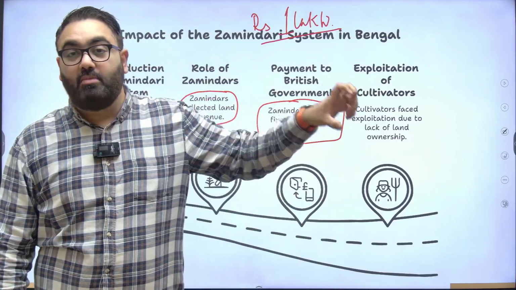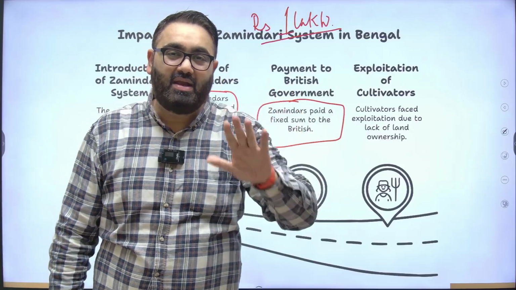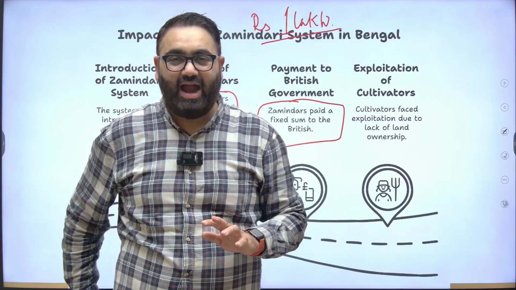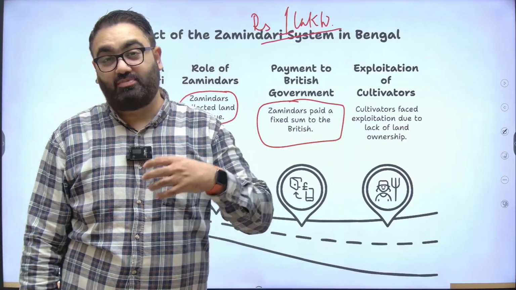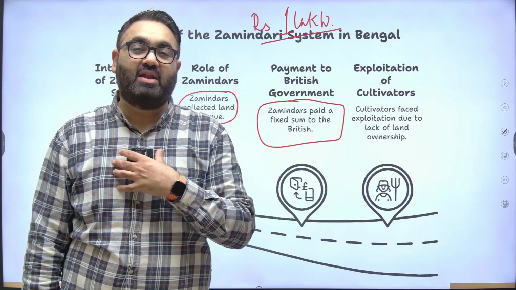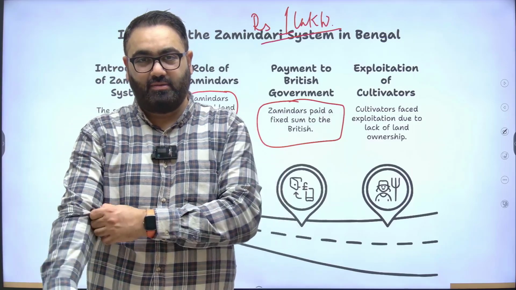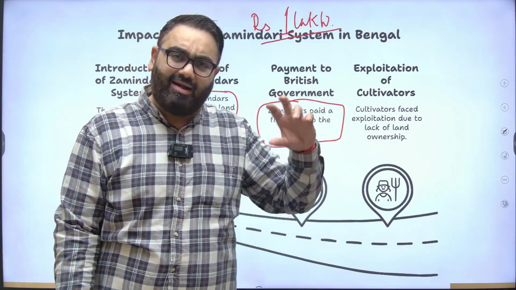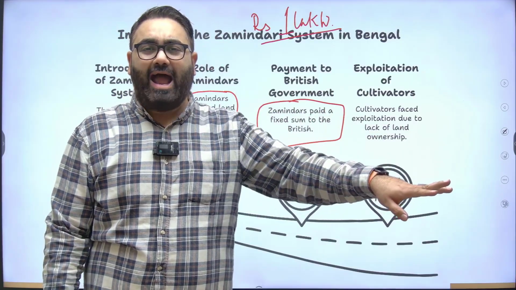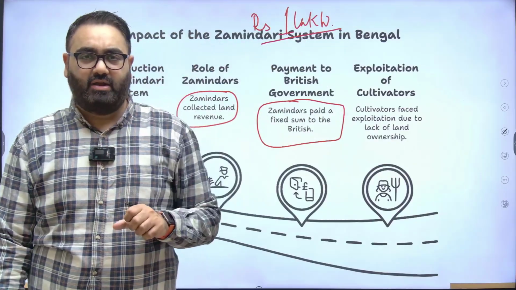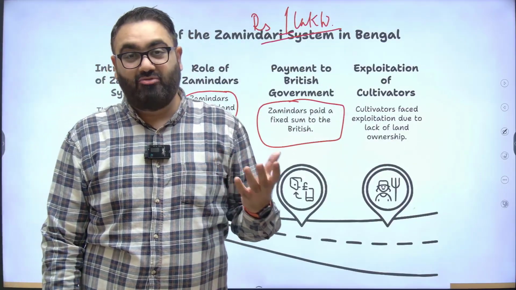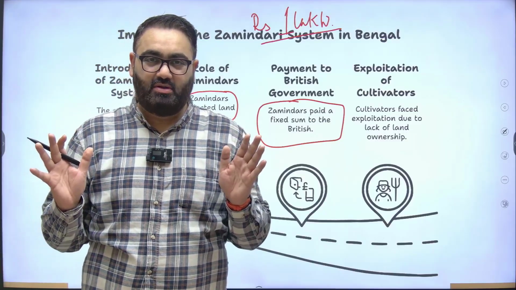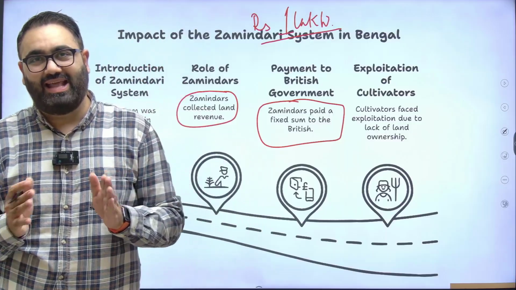And the British government also set this sum at a pretty high value. They understood the fact that the Zamindars had their rights or had their methods to exploit money from the farmers, so we might as well take a lot of money from the Zamindars as well. And if the Zamindars failed to give this money, the government would kick out that Zamindar and appoint a new Zamindar for that piece of land. Because the government's goal at the end of the day again was to earn as much revenue as possible. Doesn't matter who the Zamindar is in that situation.